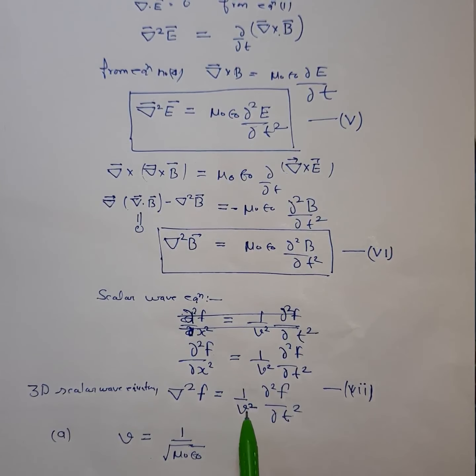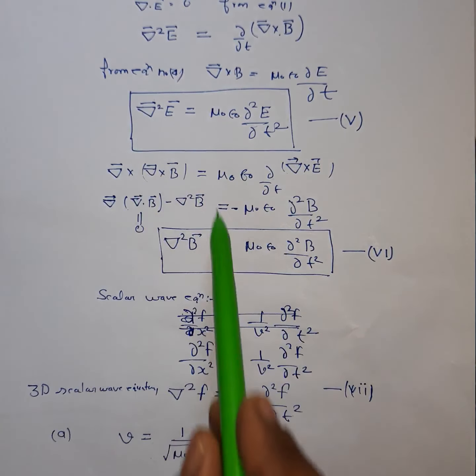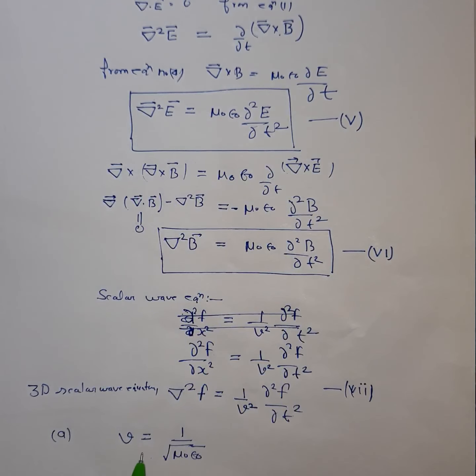So since here V is the velocity of the waves, similarly the velocity of electric wave and magnetic wave is V = 1/√(μ₀ε₀). Or you can say that the velocity of the electromagnetic wave is equal to 1 upon square root of μ₀ε₀.